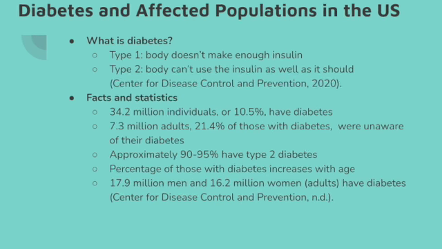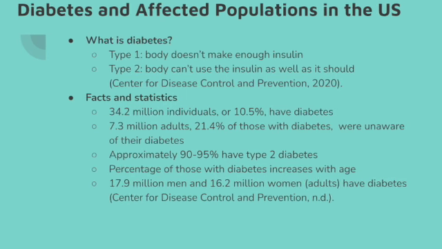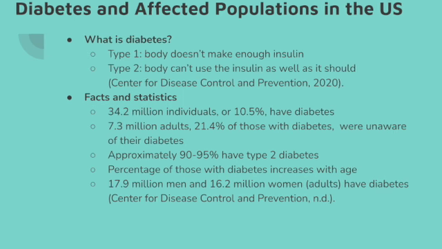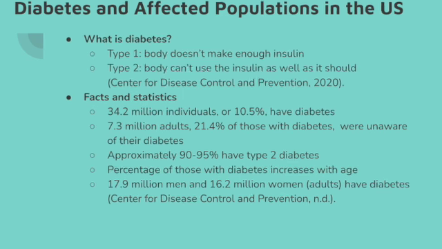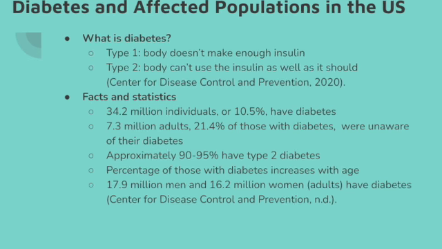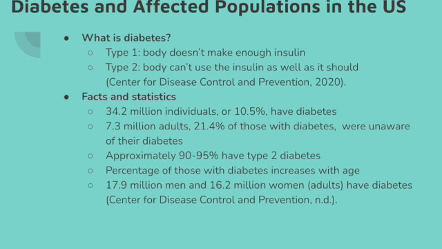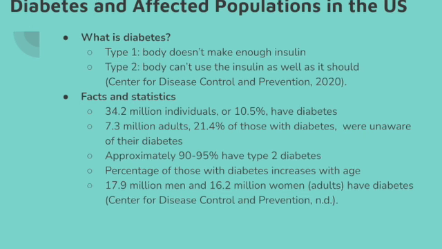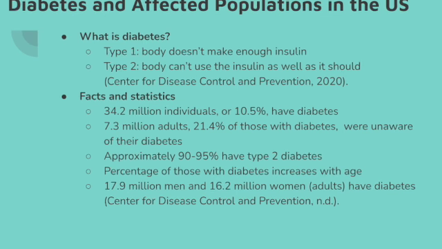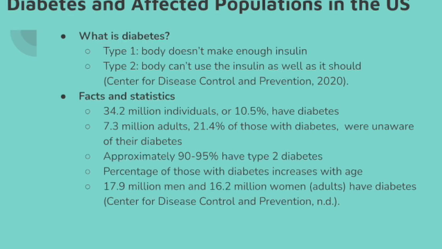First of all, there's 34.2 million individuals who have diabetes, both diagnosed and undiagnosed, which makes up about 10.5% of the United States population. 7.3 million adults with diabetes are unaware that they have it. So their lab values show that they have diabetes, but they're unaware of this diagnosis yet.